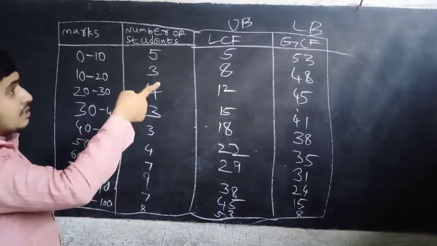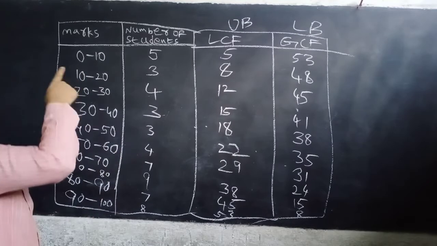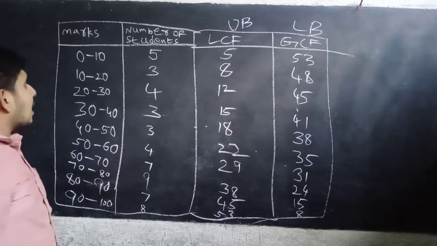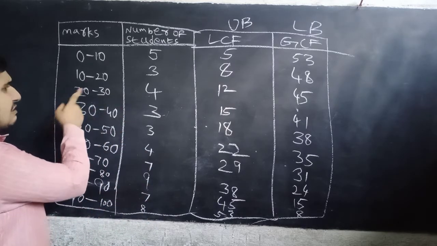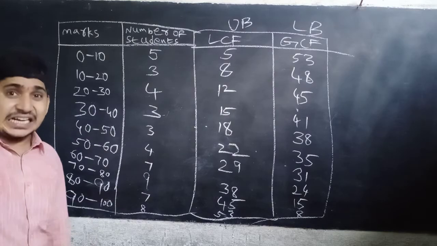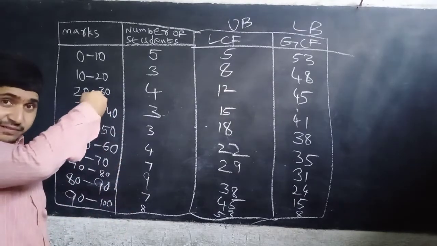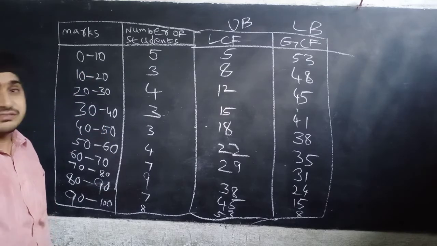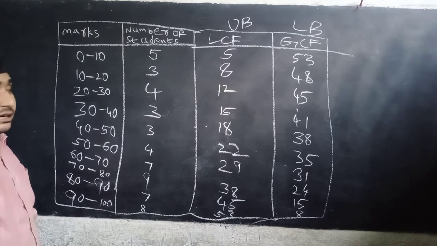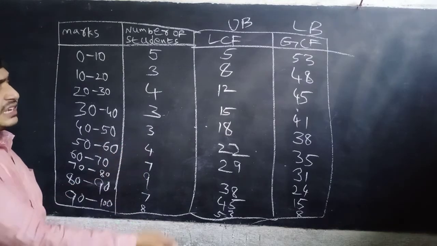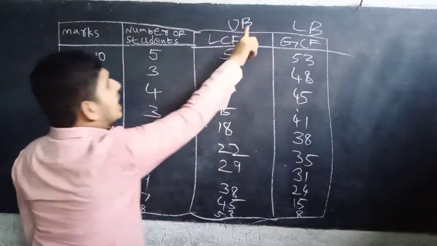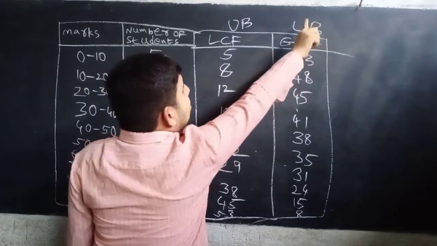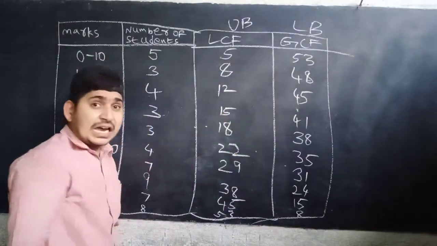Now for the GCF, how can they ask? More than or equal to 10, more than or equal to 20. In that way they can ask, and the frequency table can be written in both ways. So that is the difference between HCF and GCF. For the HCF, we have to use the upper boundary of the class, and for the GCF, we have to use the lower boundary of the class. Okay, now